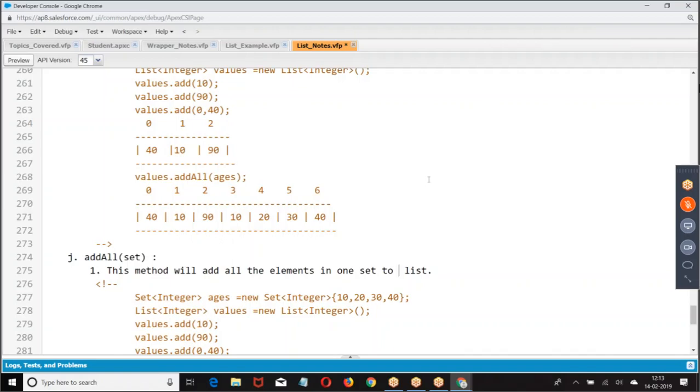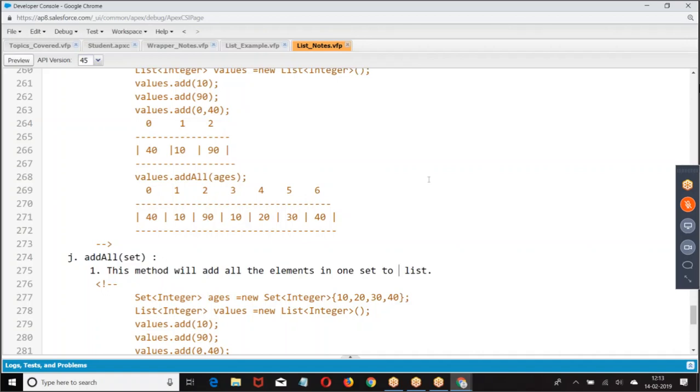Concept is clear. So tell me, when you already have a concept of array, why are you coming to the list? When do you take a list? When do you take an array? When the size is fixed, you will go for array. Size is not fixed, list. When you are not sure how many elements we are going to get, I will go for list. Is list a primitive or reference?